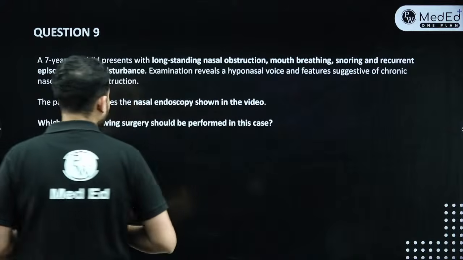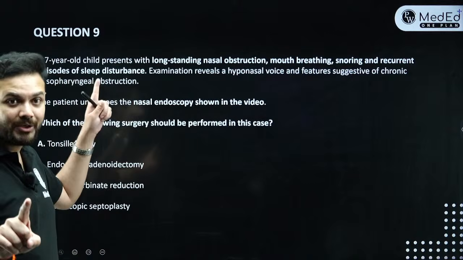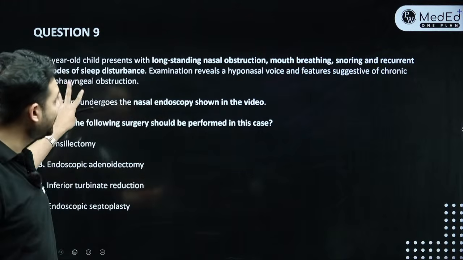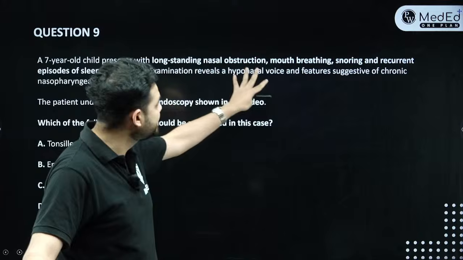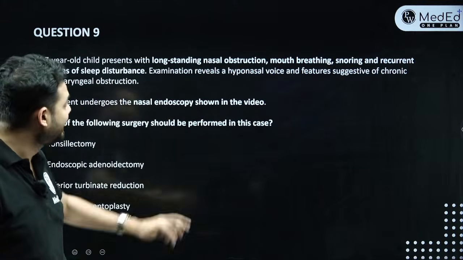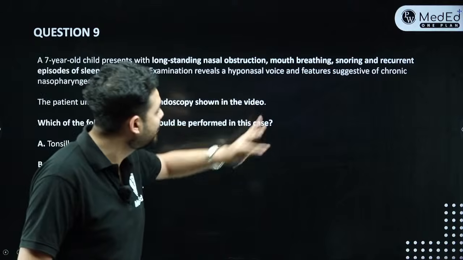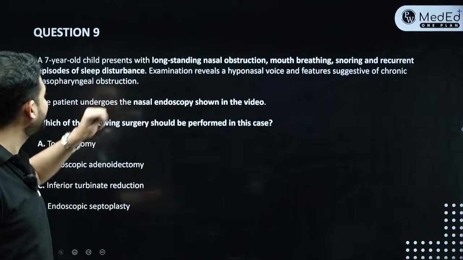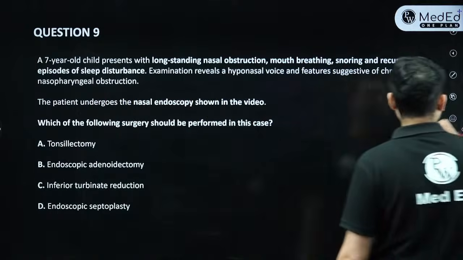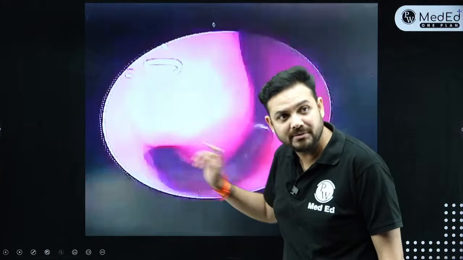Now this is about a young child. Now see what I told you. Always concentrate in the nose on the age. A 7-year-old child with a long-standing history of nasal obstruction, mouth breathing, snoring and recurrent episodes of sleep disturbance. Examination reveals a hyponasal voice and features suggestive of chronic nasopharyngeal obstruction. So first let me show you what exactly the video is, and then let's go on to discuss the diagnosis. See, this is your inferior turbinate.